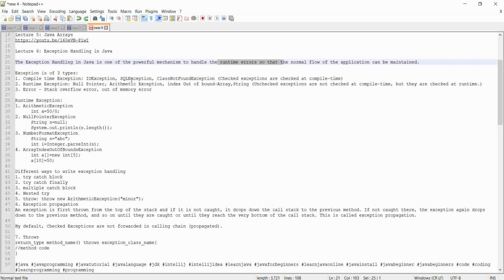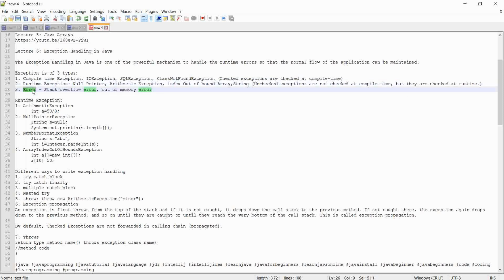Now what are the kinds of errors that we have? Basically we have three types of exceptions. One, compile time exception. These are checked at the compile time. These are also called checked exceptions. Next we have runtime exception. These are of different categories like null pointer exception, arithmetic exception. These are not checked at compile time but they occur at runtime. We will see this in detail.